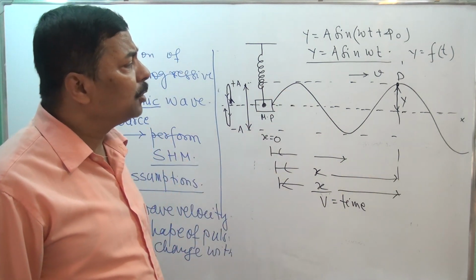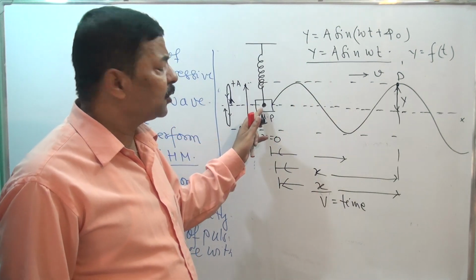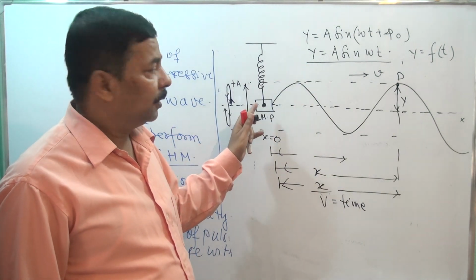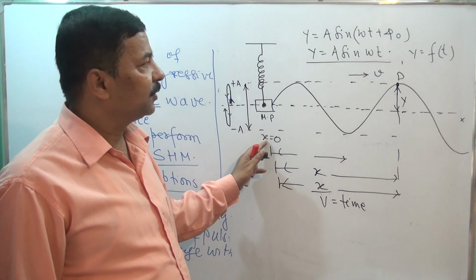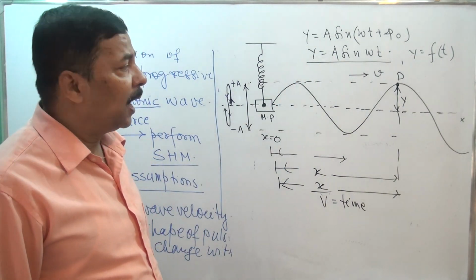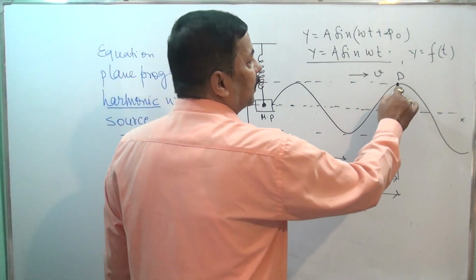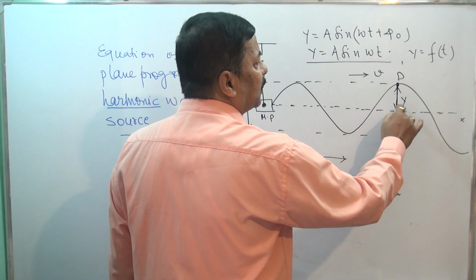Here the equation is of the particle at the origin, x equals 0, which performs simple harmonic motion: y equals a sin omega t. And if I want the displacement of another particle, the shape of the pulse is not changing.